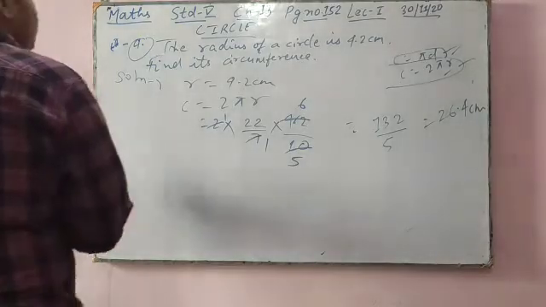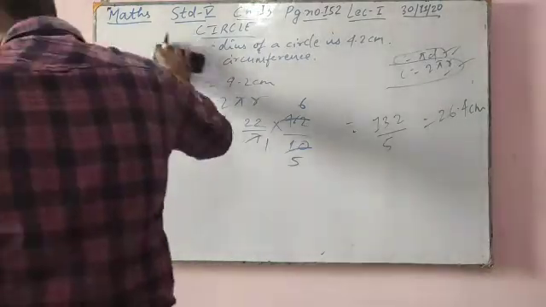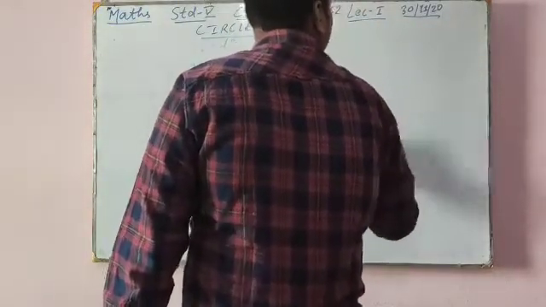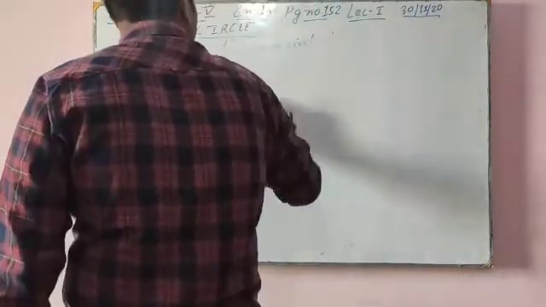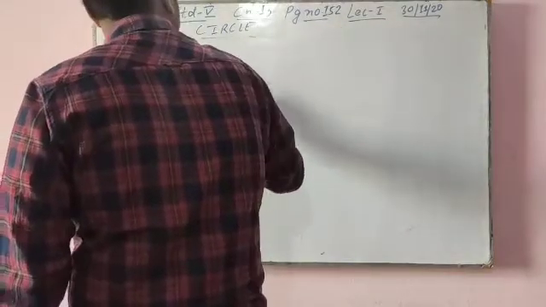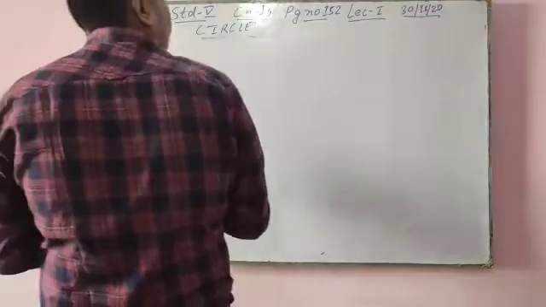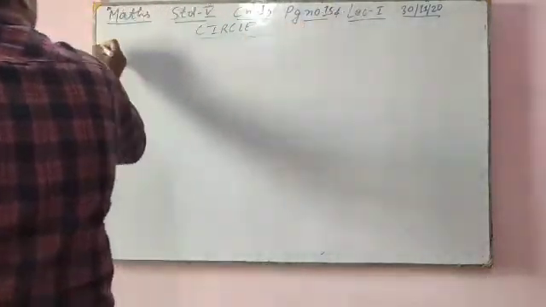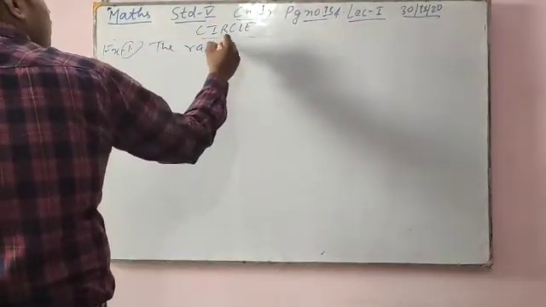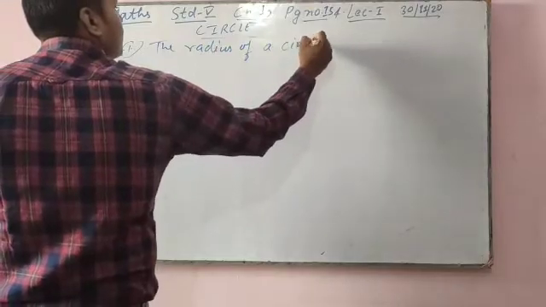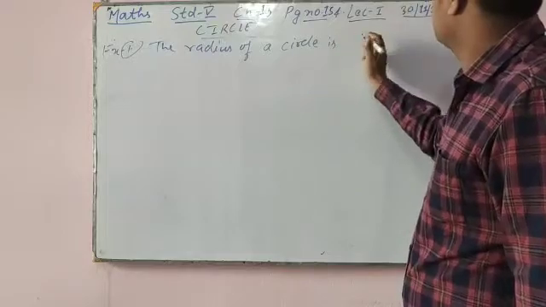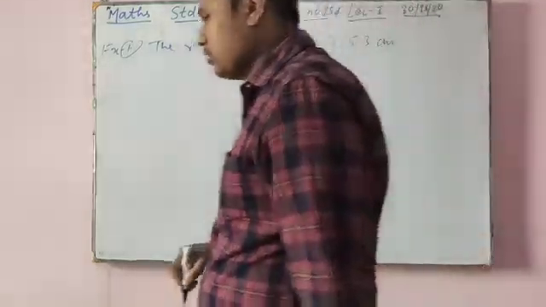Example number 1, page number 154. The question is: the radius of a circle is 5.3 centimeter.